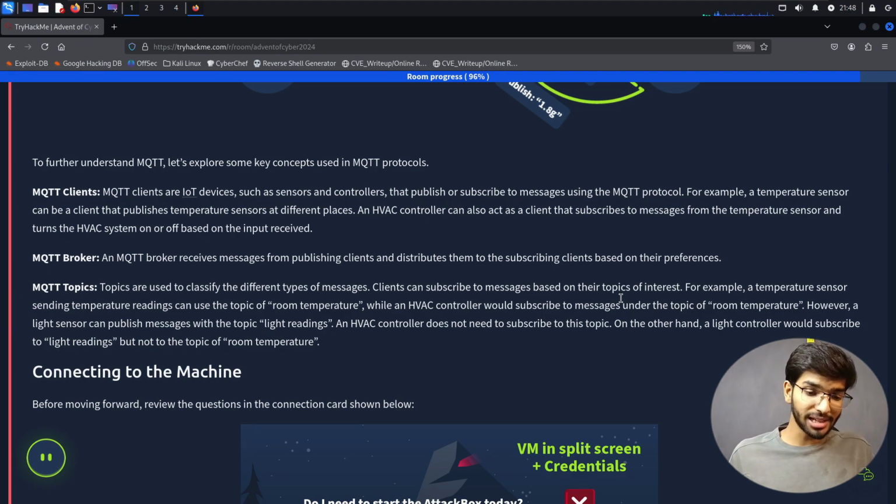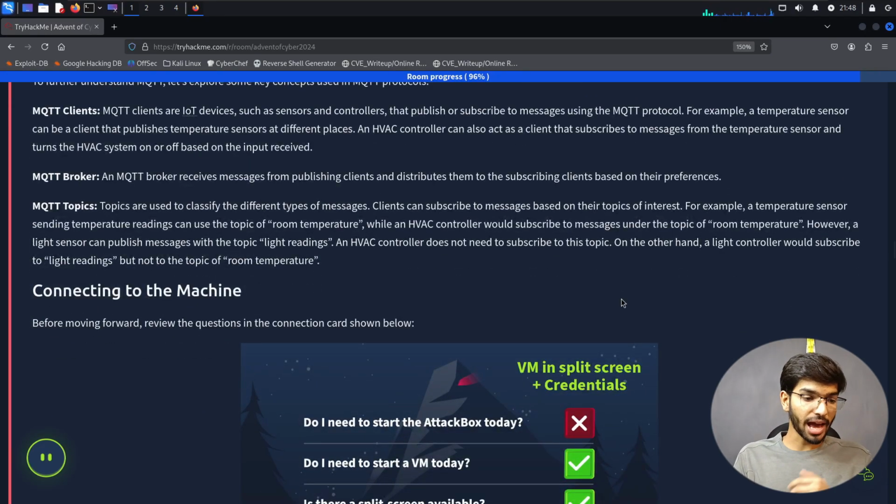An HVAC controller can also act as a client that subscribes to messages from the temperature sensor and turns the HVAC system on or off based on the input received. MQTT broker receives messages from publishing clients and distributes them to subscribing clients based on their preferences.